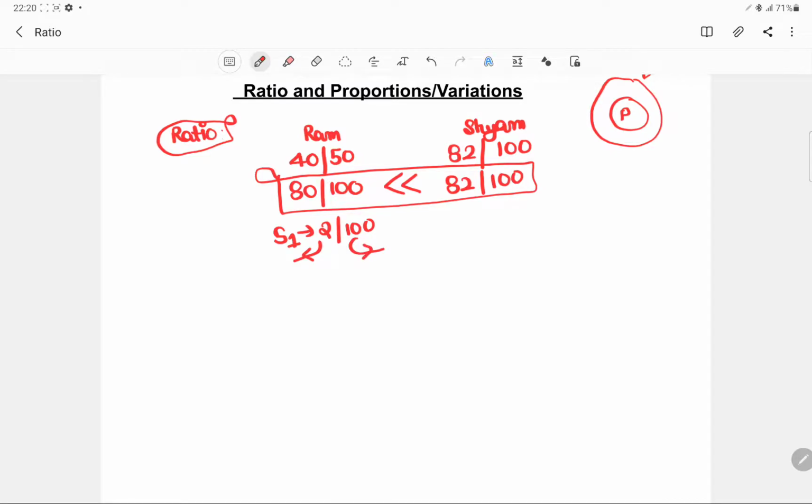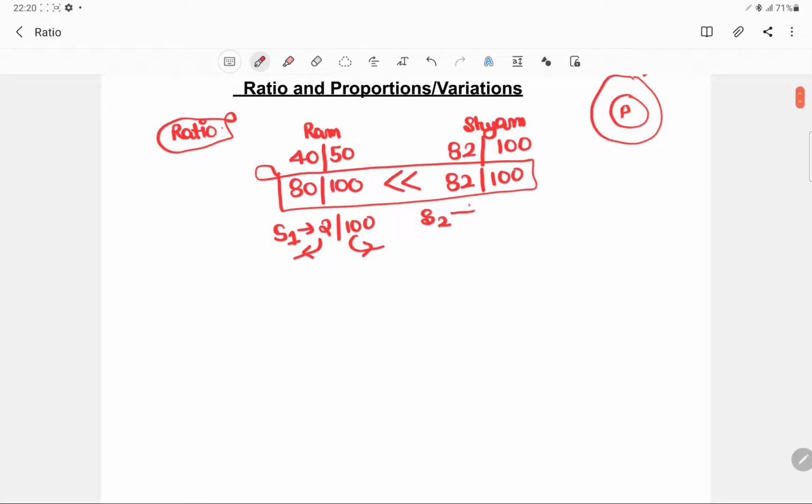Now when we start comparing one student with the other student, there is nothing different. You compare it with the base or you compare it with the other student, there is nothing different. But the concept of ratio was that when you start comparing one student with the other student, or one quantity with the other quantity, then it is nothing but the ratio.